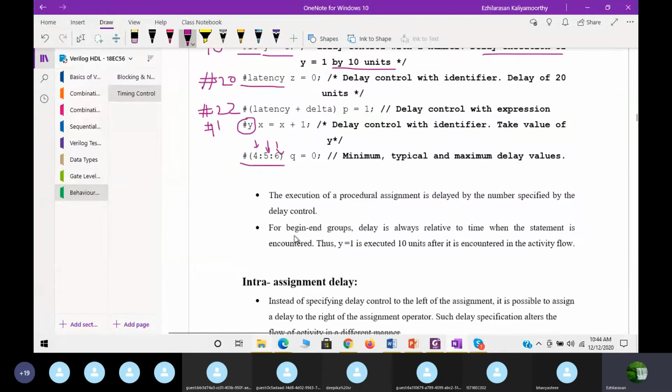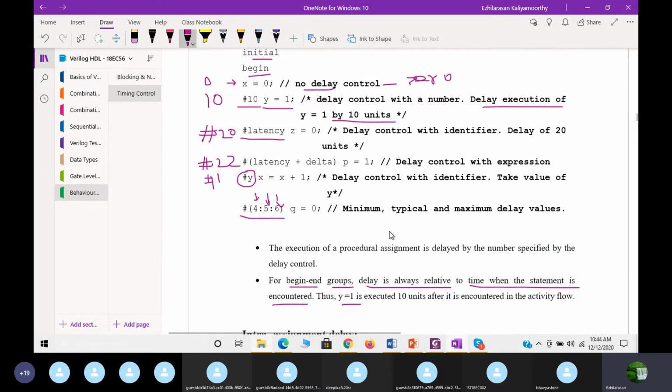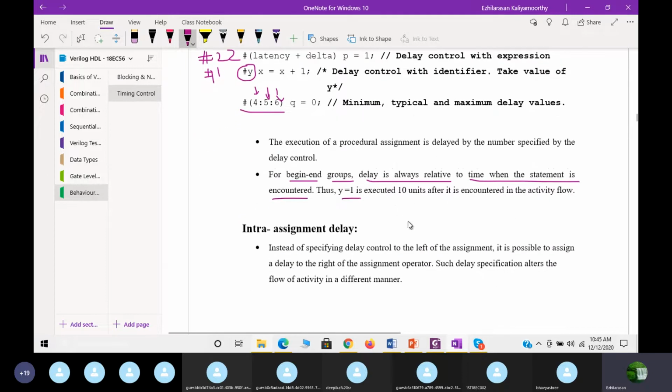Now for begin and end groups, the delay is always relative to the time when the statement is encountered. Thus y is equal to 1 is executed 10 units after its encounter in the activity flow. That is when y will be equal to 1. This is what I said, right? First, for the 0 delay, x equal to 0 will be evaluated or assigned. After 10 units of time, that is after 10 delay, y will be assigned 1. This is what it takes. So this is nothing but inter assignment delay.